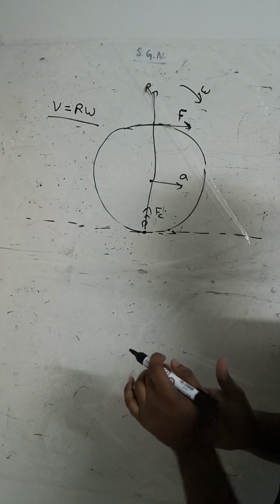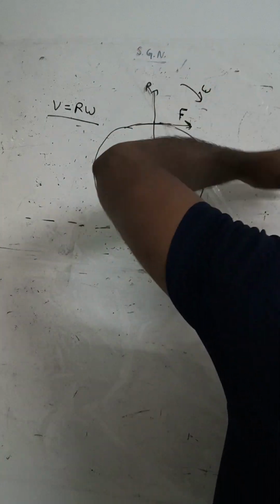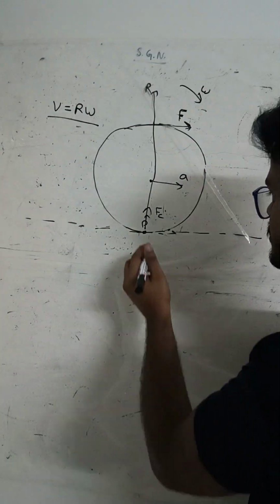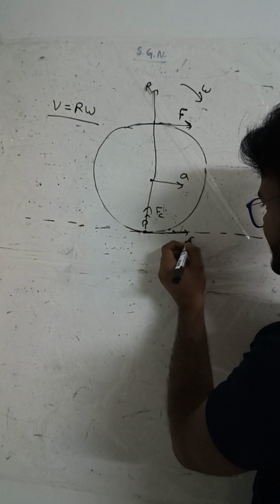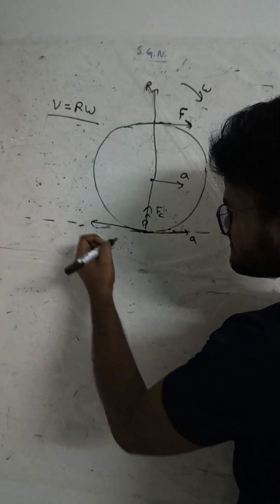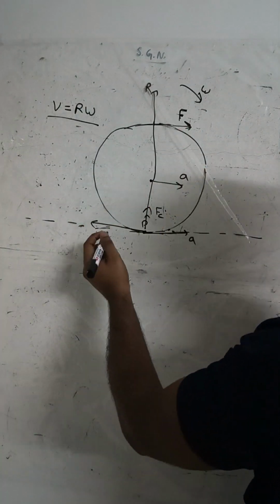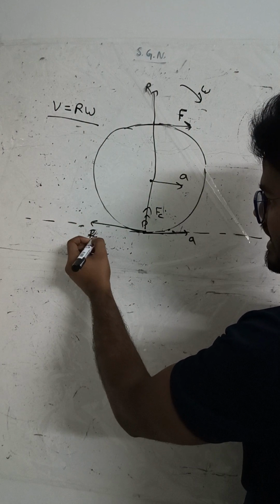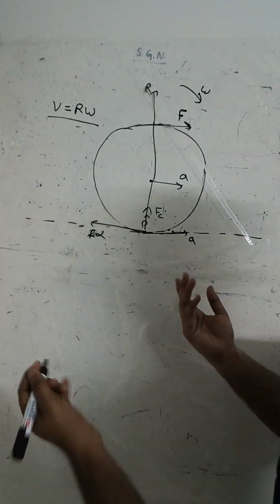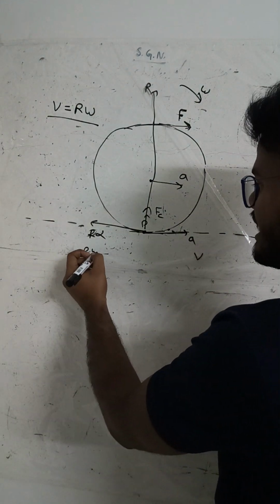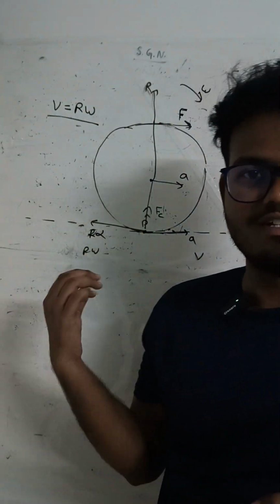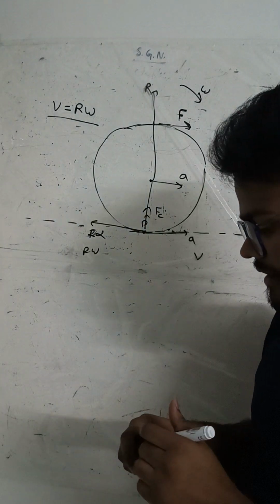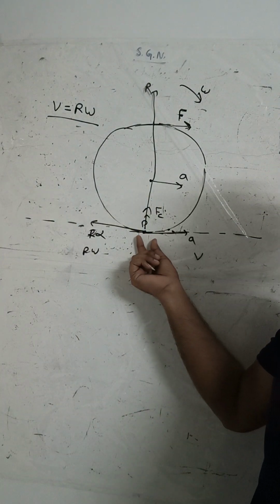Okay, so what will happen? This starts rolling. Because of the force there is an acceleration, and because of this rotation there is an acceleration that equals r alpha, or we can say there is velocity and also r omega, both are there. So what will happen after some time?